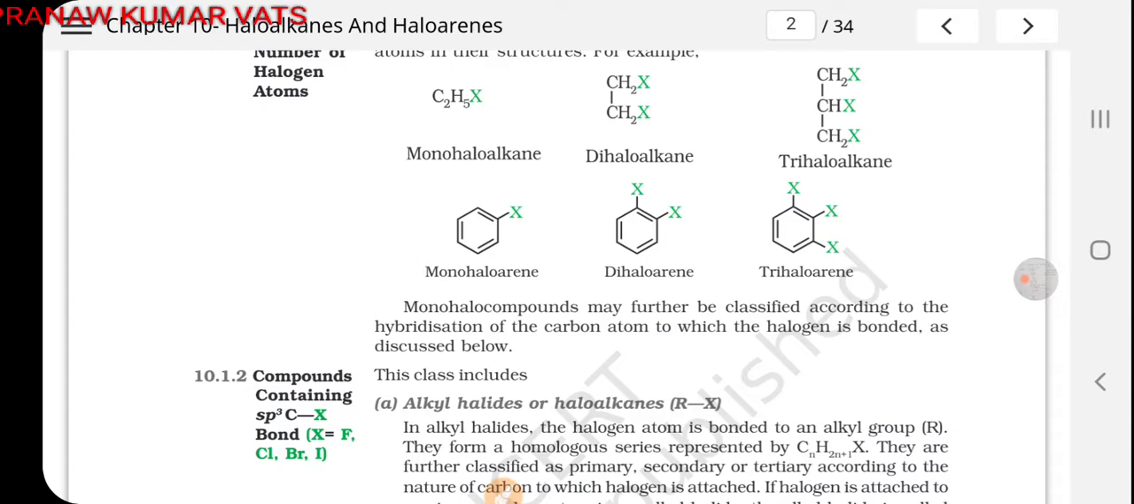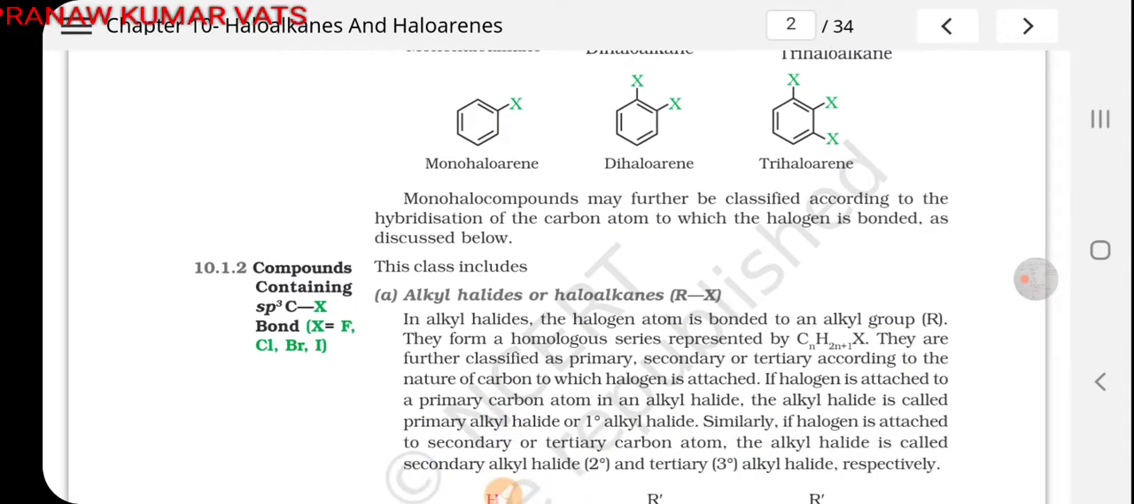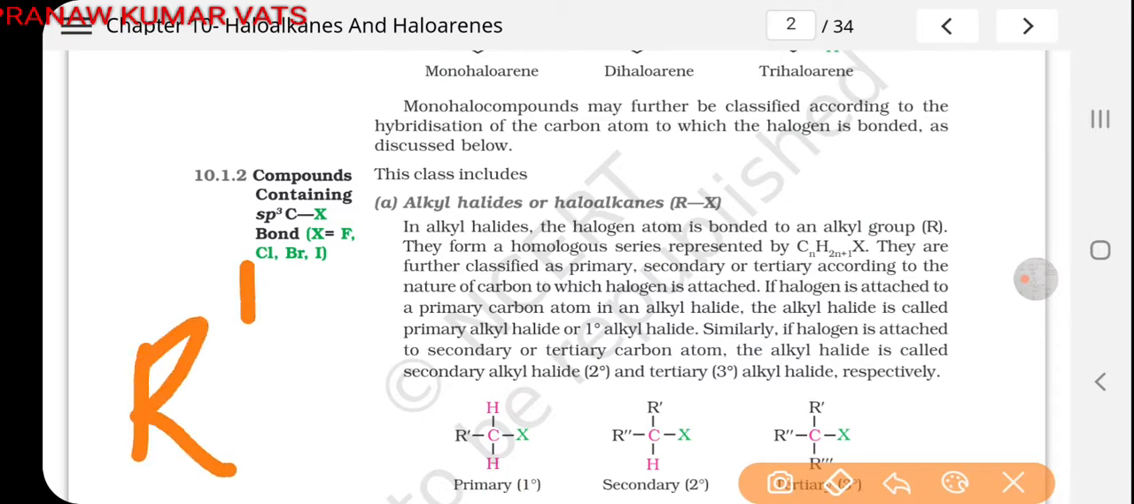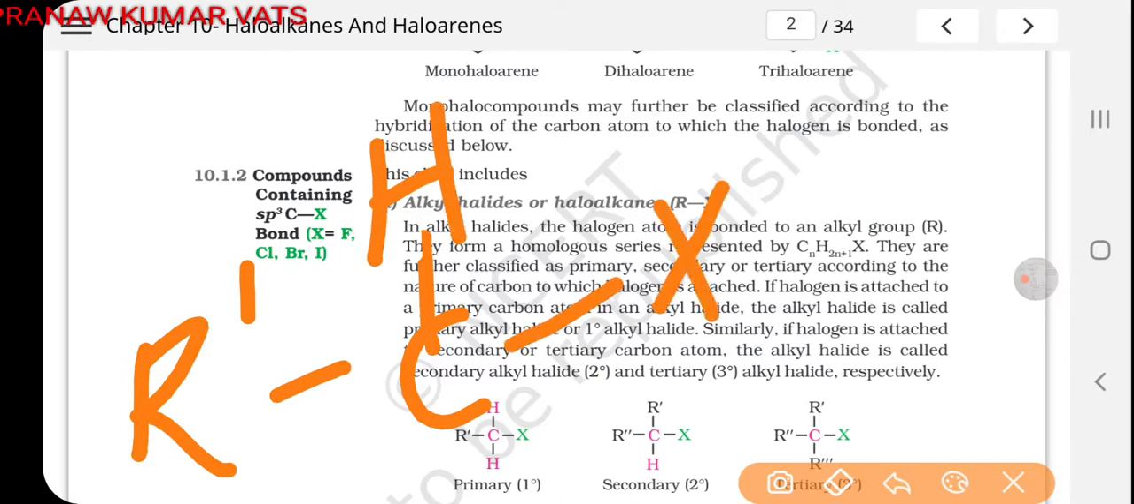Monohalo compounds may be further classified according to the hybridization of the carbon atom to which the halogen is bonded, as given below. First one is alkyl halides or haloalkanes. You can see here the hybridization of the carbon in these compounds. I am drawing this structure here: R' C H, and then this is X, and here also H is there.